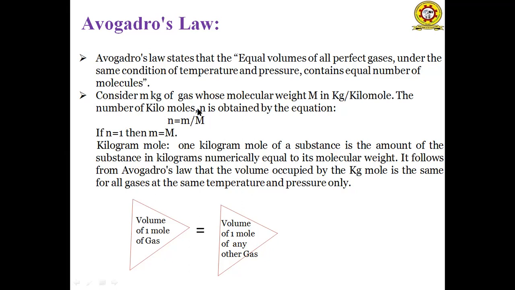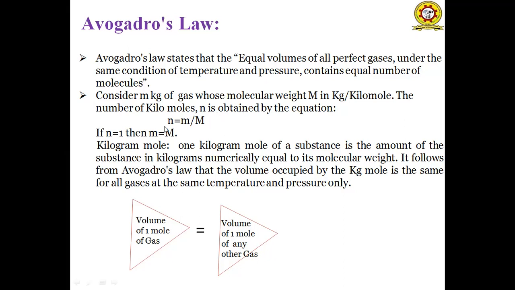Consider m kg of gas whose molecular weight is capital M in kg per kilomole. So for the m kgs of the gas, the molecular weight is capital M. Its unit is kg per kilomole.